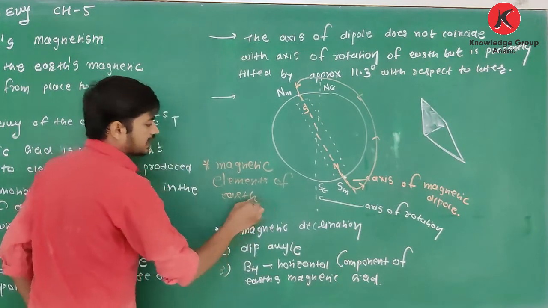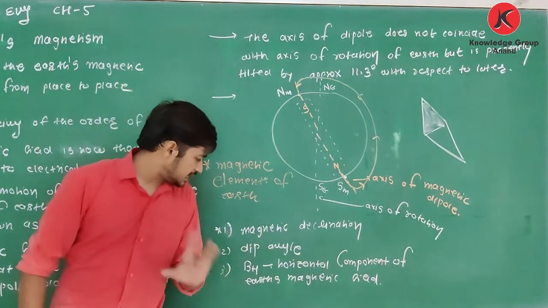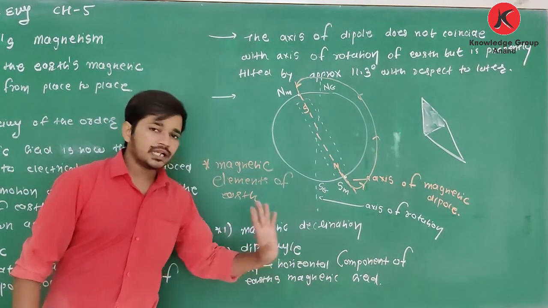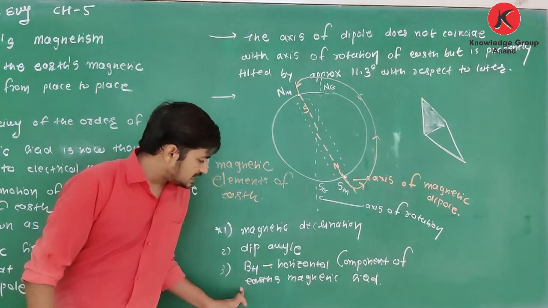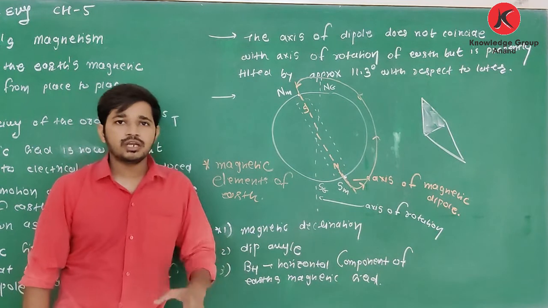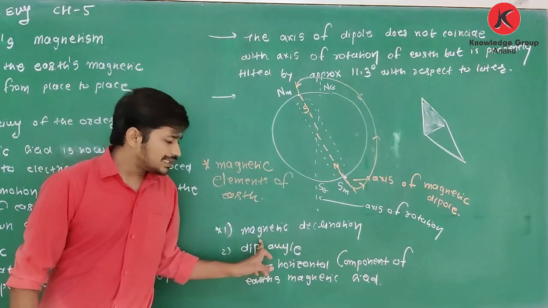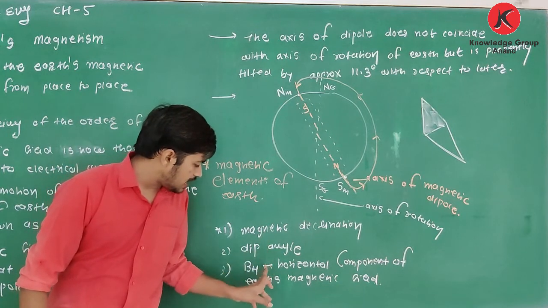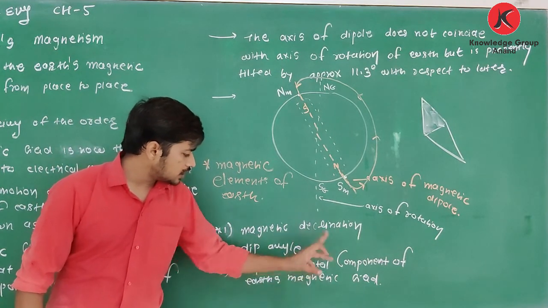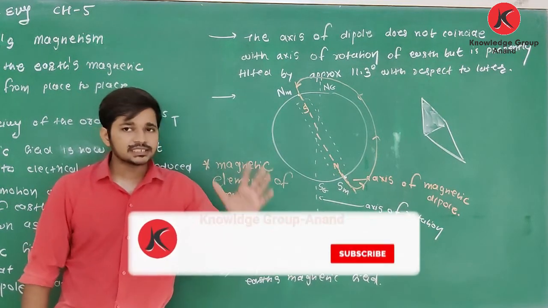First is magnetic declination, second is dip angle, and third is BH, that is the horizontal component of Earth's magnetic field. The next and most important topic is magnetic declination, dip angle and BH, which we will discuss in the next lecture.